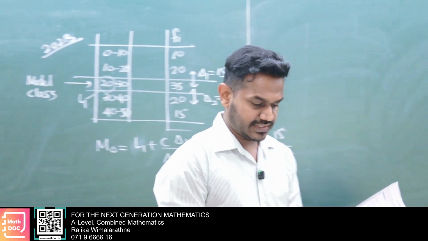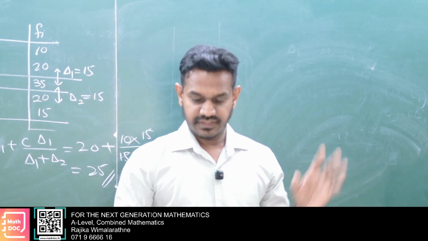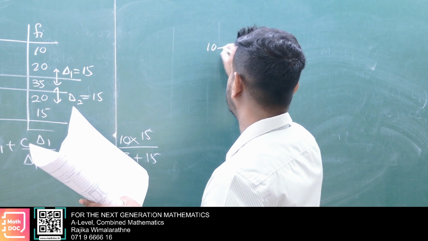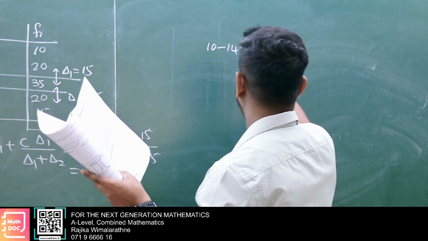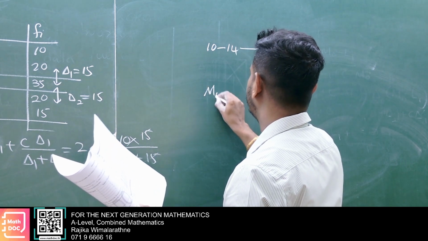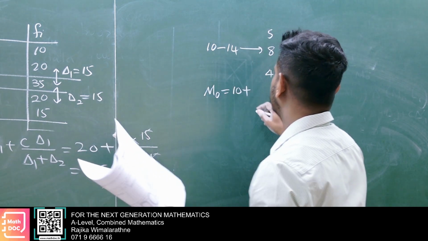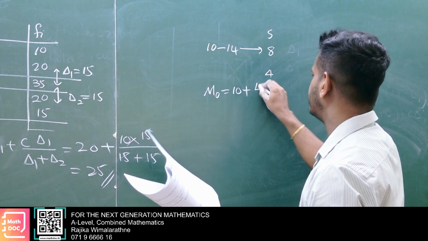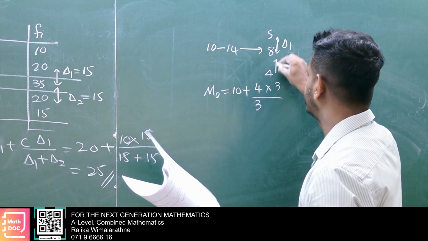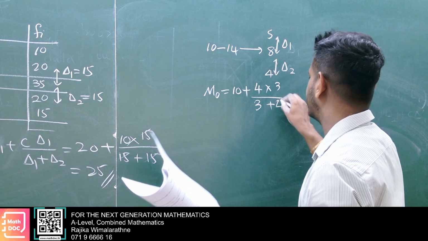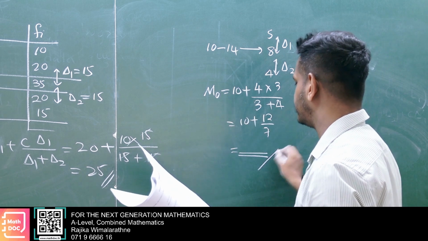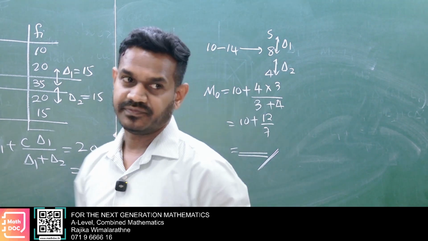2022. First see what is the highest frequency class. So that is 10 to 14. Here 10 to 14, frequency 8, before frequency 5, after frequency 4. Then mode: L1 is 10, C class width 4, delta 1 here 3, delta 2 4. Then 10 plus 12 divided by 7, you can calculate that into one decimal place. And that is very simple calculation, no?